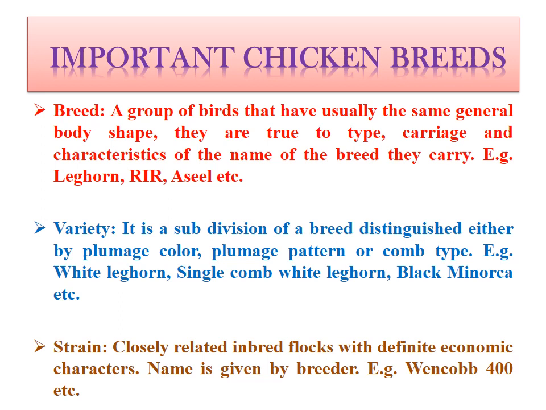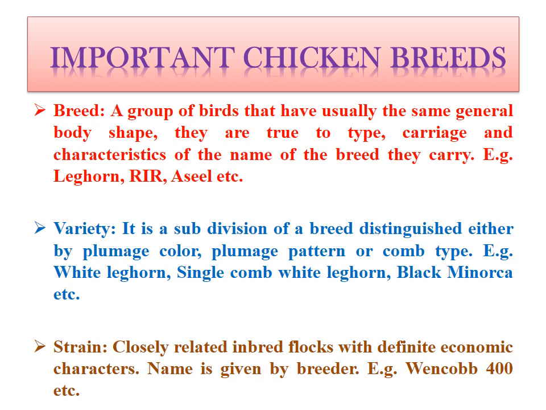Second one is variety. What is variety? It is a subdivision of breed, distinguished either by plumage color, or we can say feather color, feather pattern and comb type. For example, in Leghorn there are white Leghorn, single comb white Leghorn, etc. So in case of livestock, particularly cattle, there is a breed called Gir, but you will not find varieties of the Gir. But here, due to the genetic makeup, you will find different varieties of a particular breed.